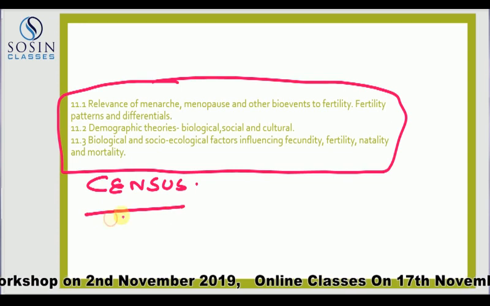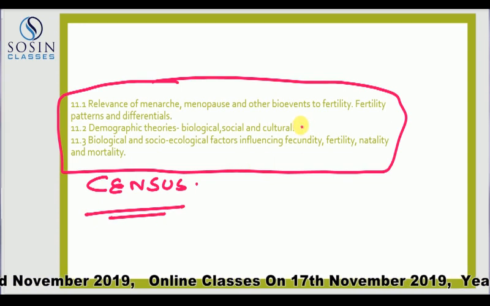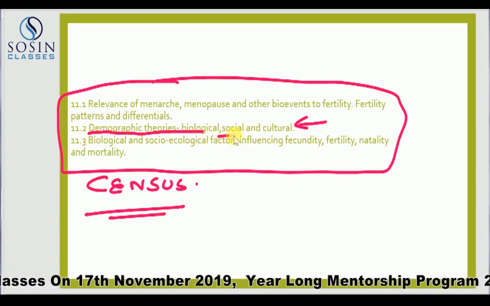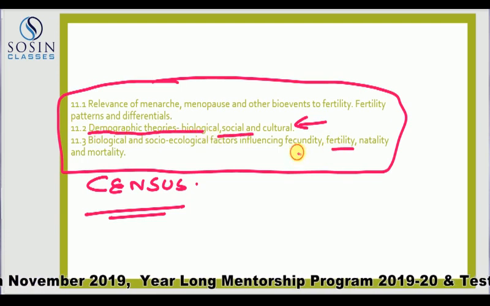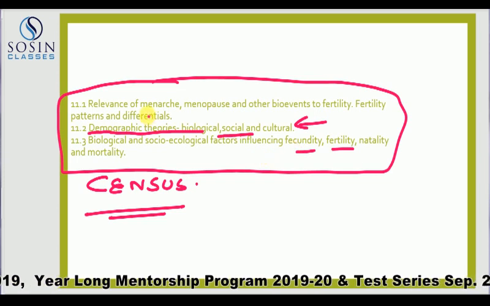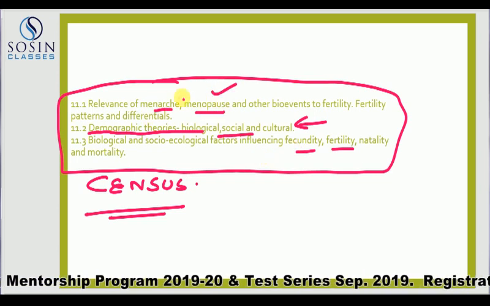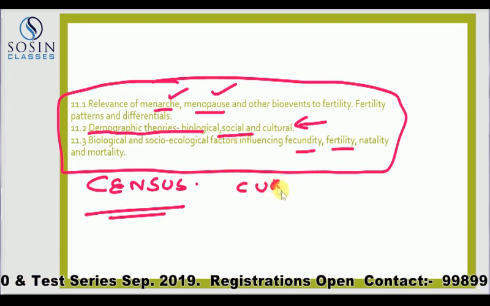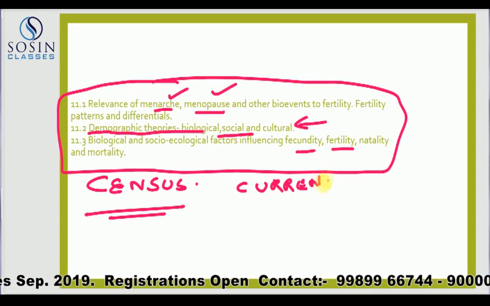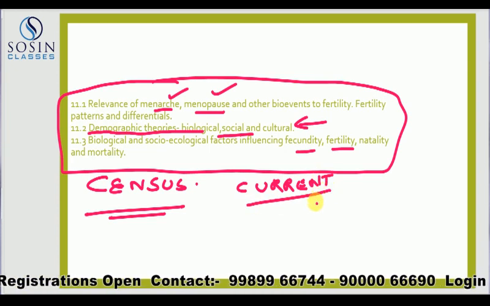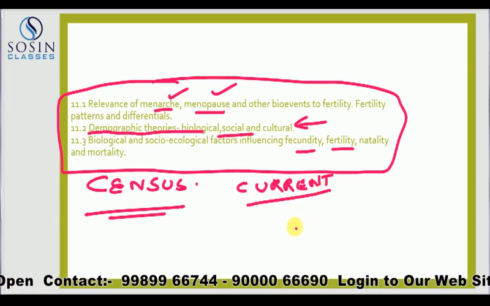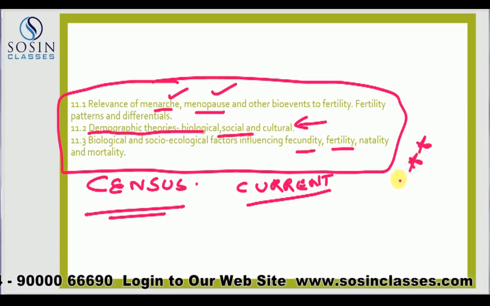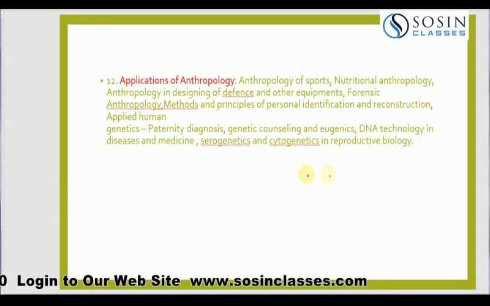So whenever you are reading census, you actually get information inputs for these, like you have demographic theories. And there are interesting ones here: fertility, fecundity, how they change, and then contemporary discussions of menarche and menopause. They form part of this. This is once again a very current one, and you find huge data related to anthropological case studies from various populations, and hence this is a chapter that is not simply interesting but also very, very scoring.